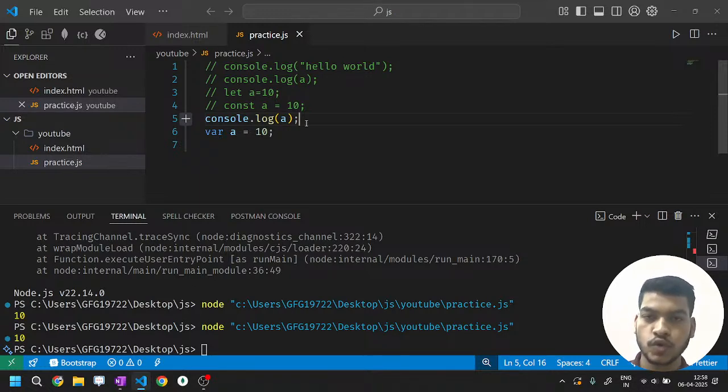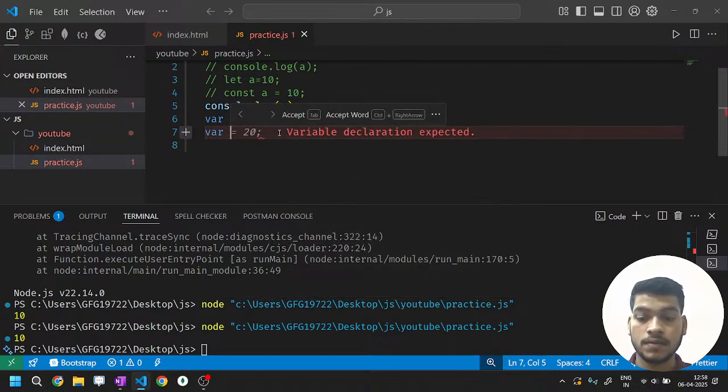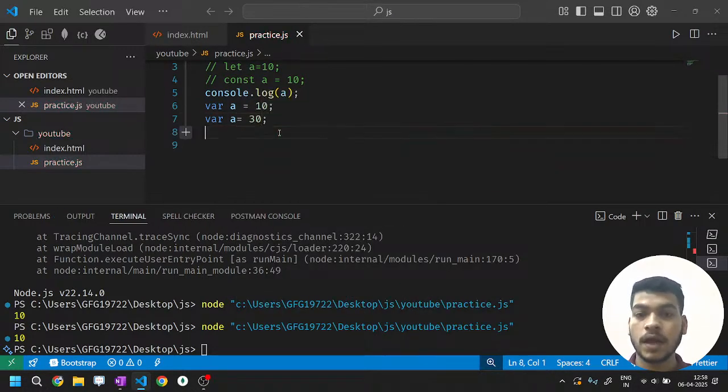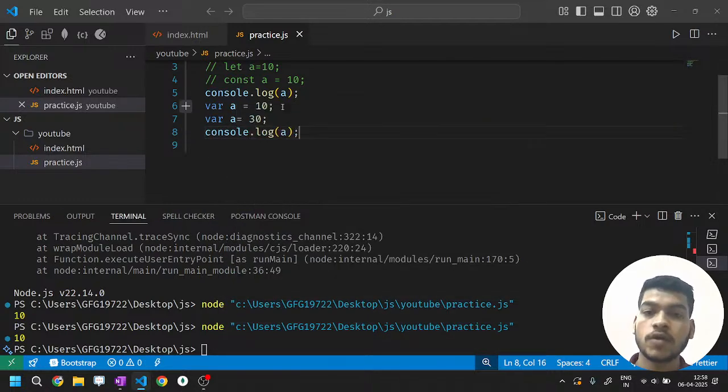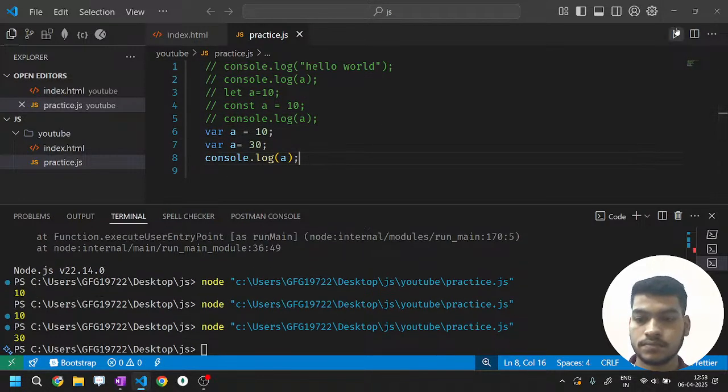I'll introduce you to ES6. What is ECMAScript? This is a kind of standard where they have written some rules and regulations that restrict a developer from using var, because it creates conflict. For example, here the variable a is 10. Now I am using variable a again as 30. Now I am trying to console log a. What will be printed here? Tell me. Run it. 30.